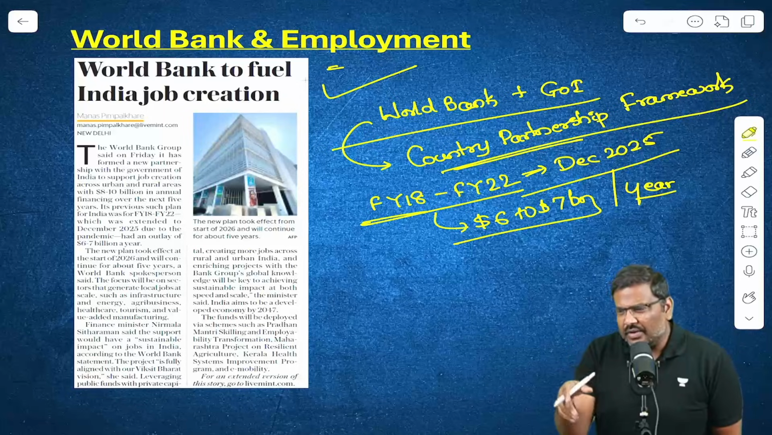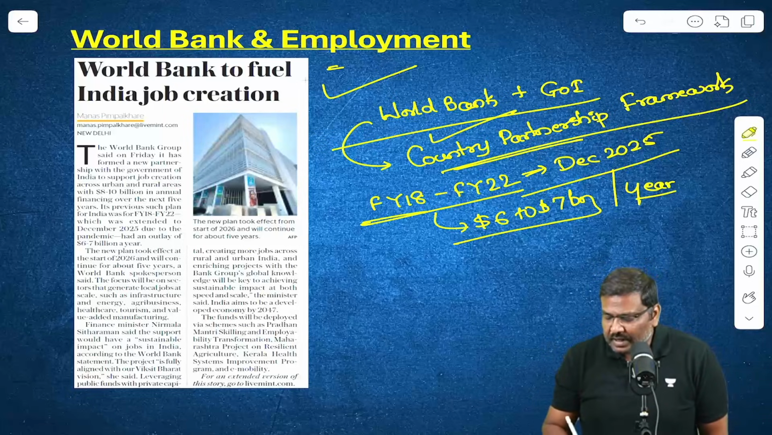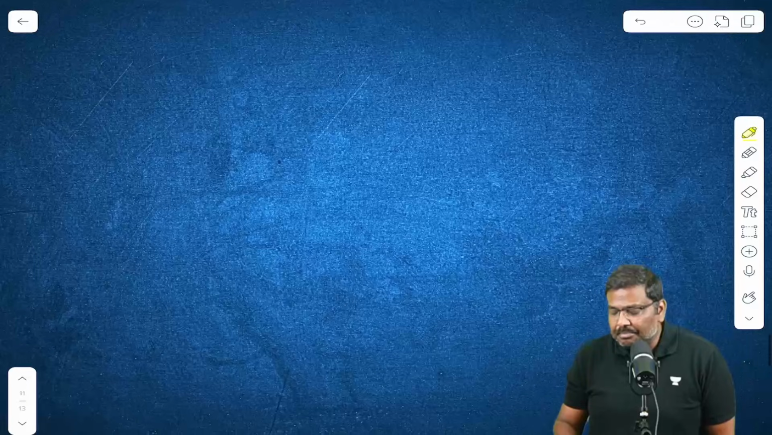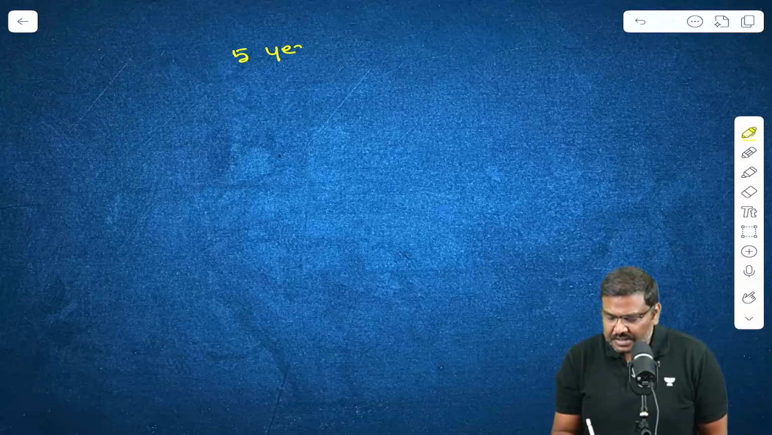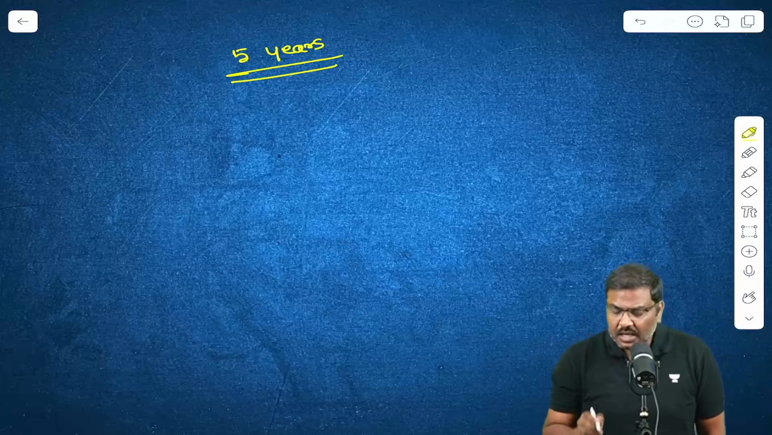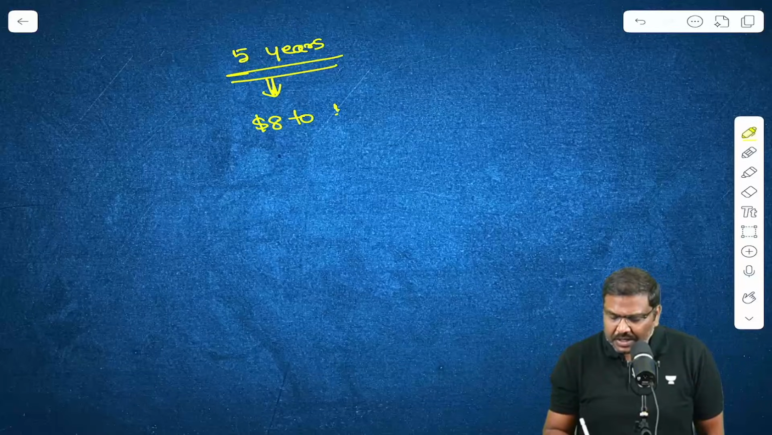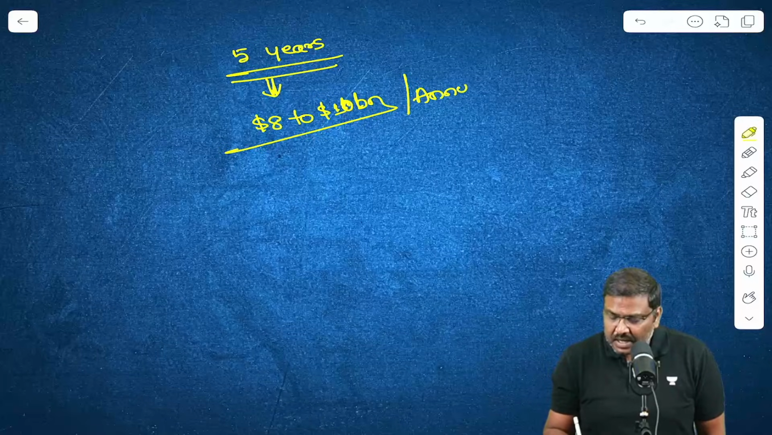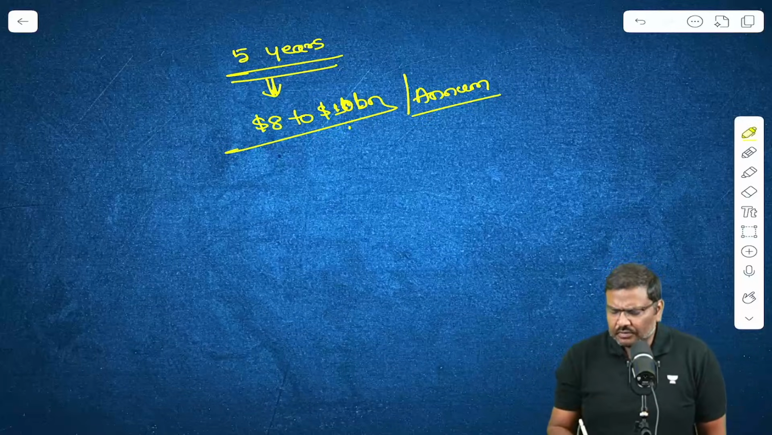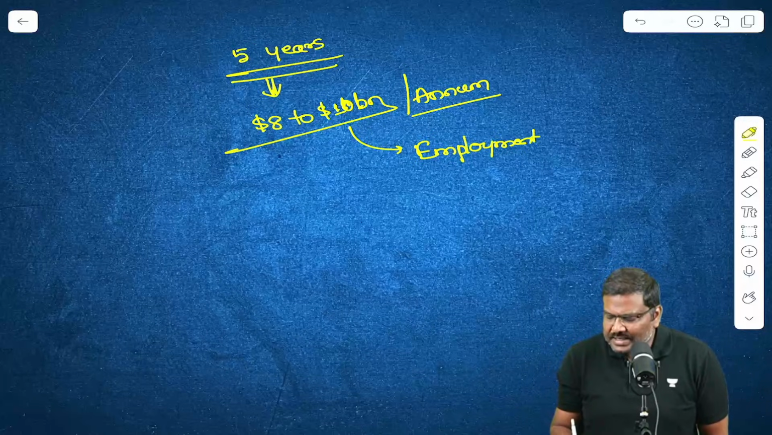Now, after December 2025, the framework ended. There is a new agreement that has been signed between both of these parties. Now, the Country Partnership Framework will be implemented for the next 5 years. And the World Bank says, under the new framework, they have earmarked around $8 to $10 billion per annum. For what purposes? For generating employment, for creating employment opportunities in India.